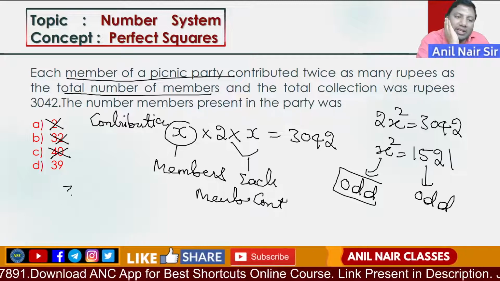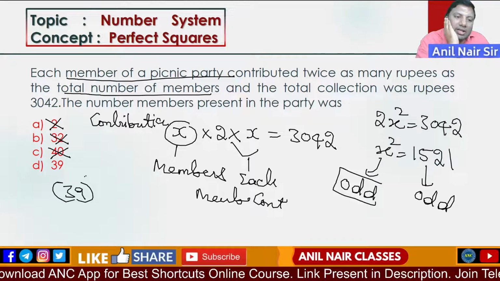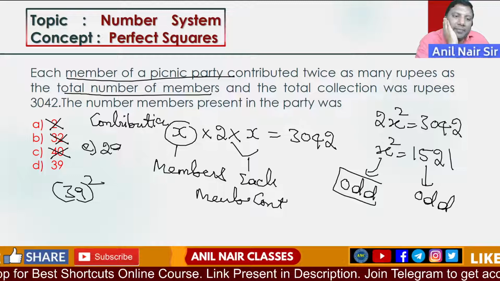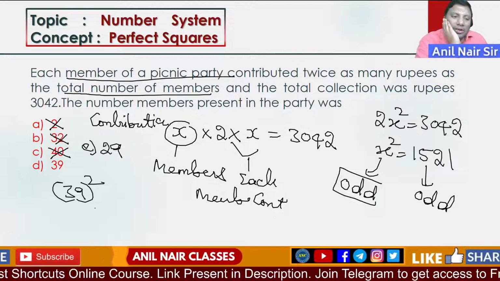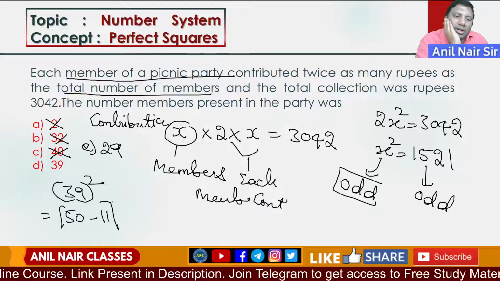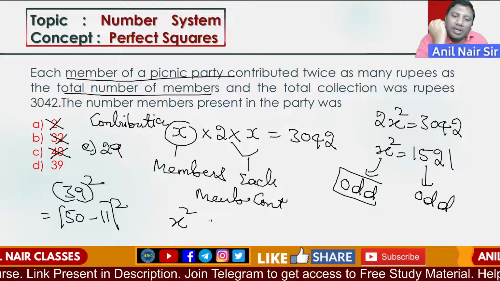Even if I take 39 square, suppose there is another number 29, you don't need to find out. 39 is 50 minus 11 square. x square, 50 minus x square.